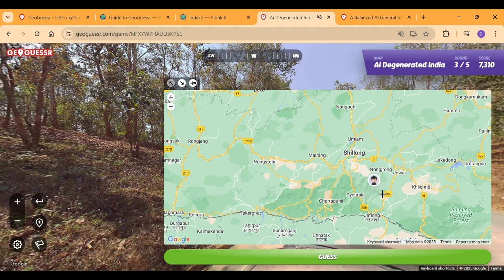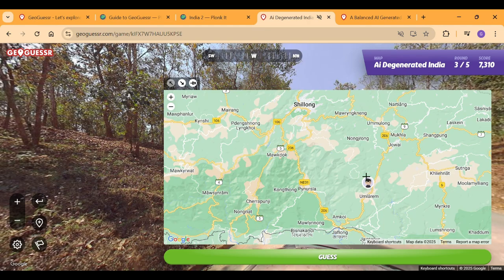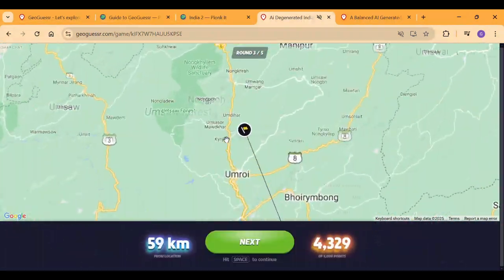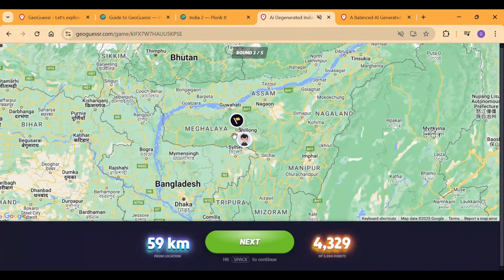There are a lot of hills there, so I guess let's zoom a bit more. Okay, could be here actually. Let's guess. Oh, it's here. Okay, there are a lot of hills here, to be honest. So yeah, it doesn't matter. We got another straight state correct.